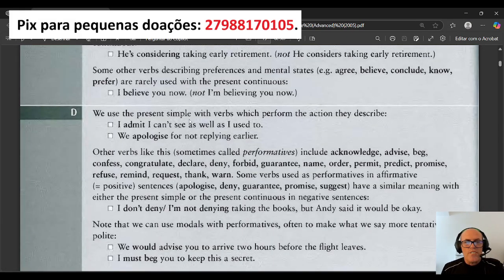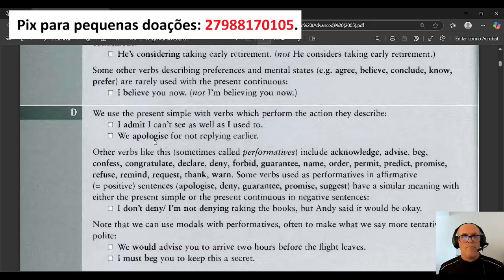Okay, we use the present simple with verbs which perform the action they describe. For example, I admit I can't see as well as I used to. Let me say that again. I admit I can't see as well as I used to.